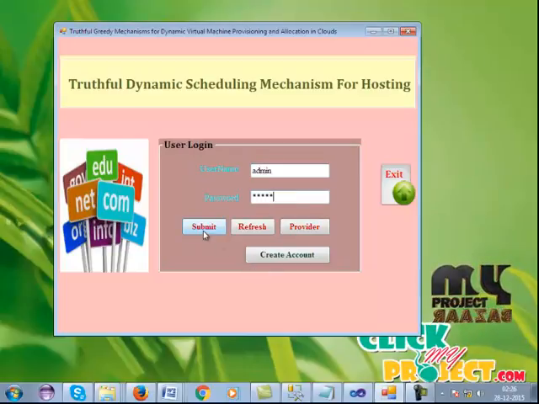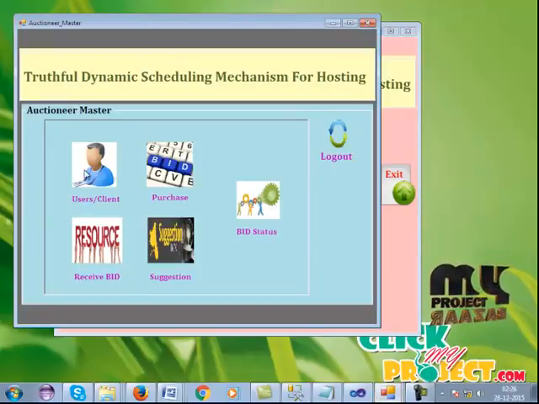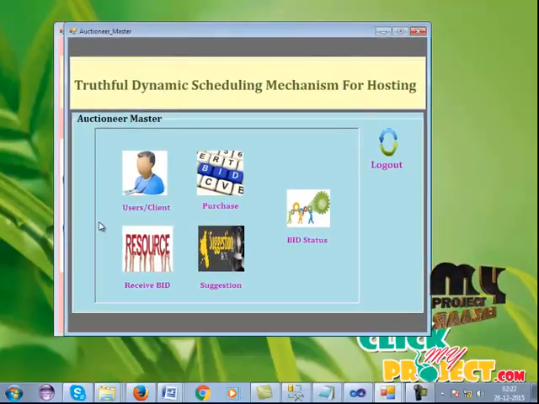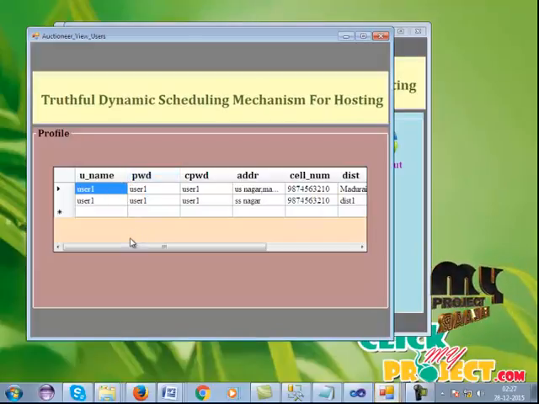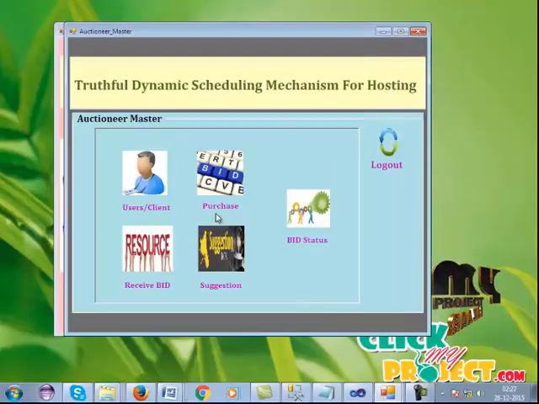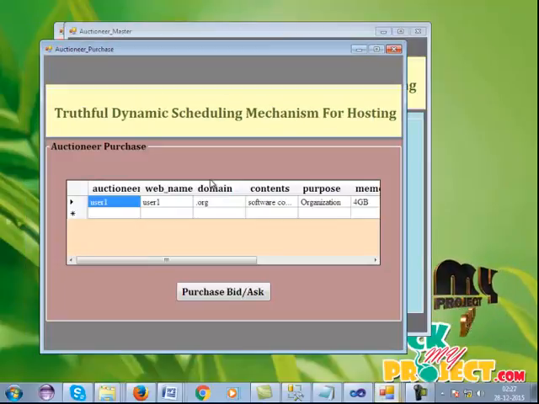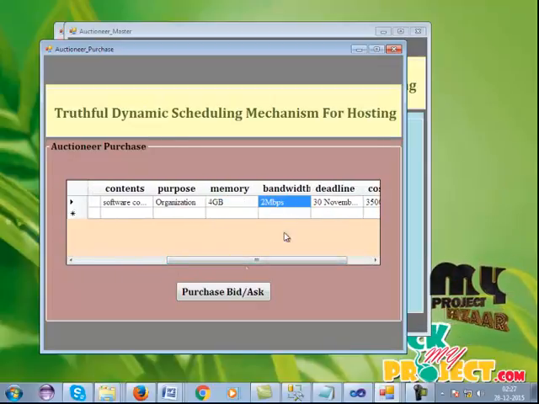as the admin. If the admin logs in successfully, they go to the authentication master page. Here the list of users is available, with the username, password and address. Here the purchasing options show who applied for the bid process. The list of values is available here. User one is a software company with an organization name, 4 GB and 2 Mbps bandwidth. So here the purchasing bid options are available, and the admin sends a response and checks the validation process.